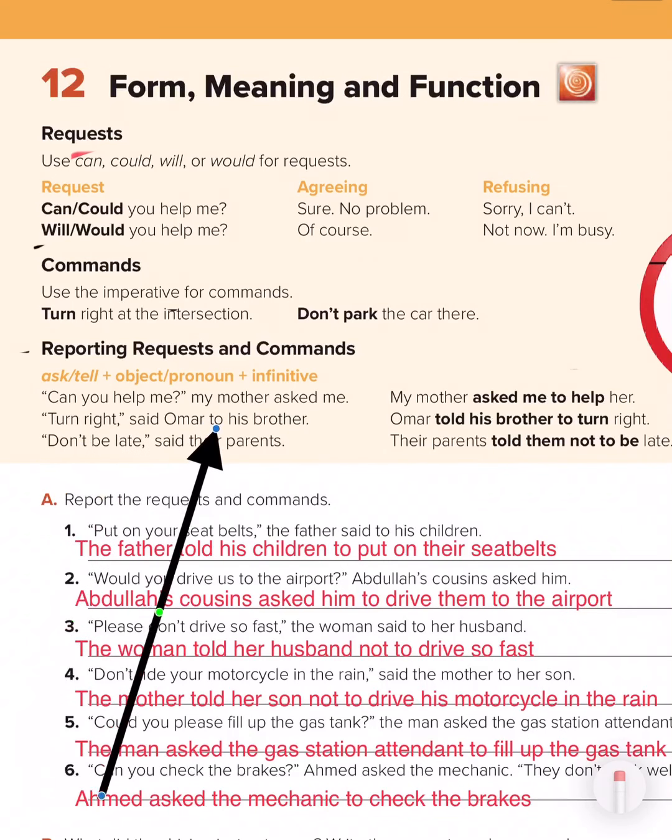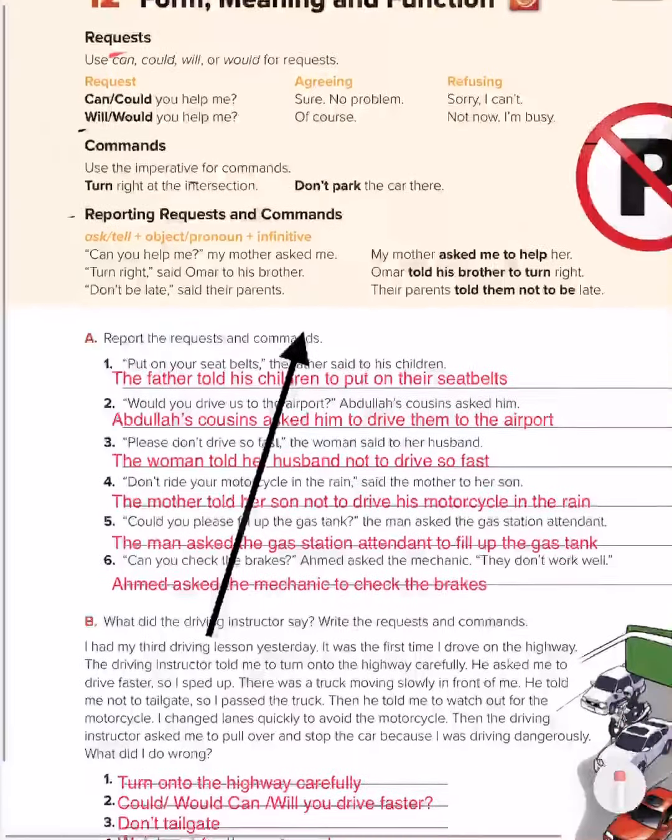Turn right, said Omar to his brother. Omar told his brother to turn right. Then you have here, don't be late, said their parents. Their parents told them not to be late. Okay, very good. Then after that, look what do we have here.